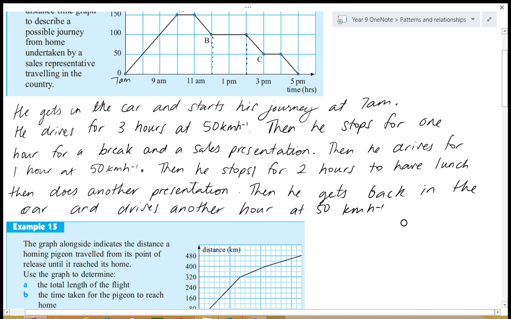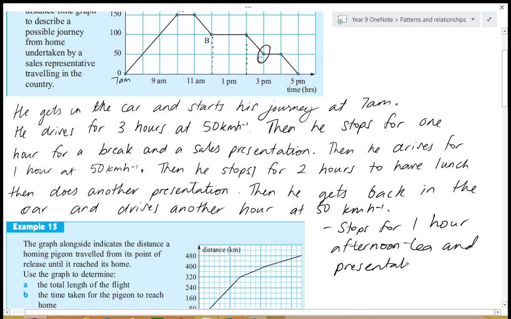Okay. Alright, so now we're at point C. So one more break and then one more travel home. So then he stops for 1 hour. Okay, afternoon tea and presentation. And then drives home. What about petrol? Okay. Alright, so that's our first example there. Just writing a story, just using your imagination to describe a situation that's been given to you by a graph.